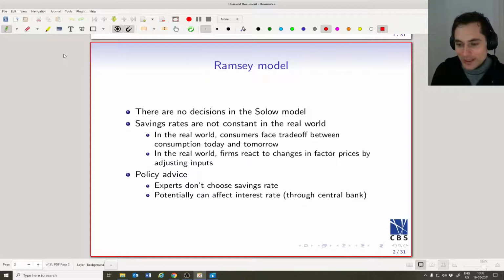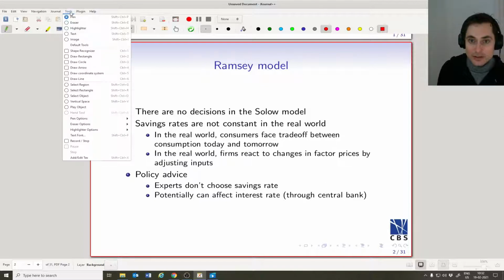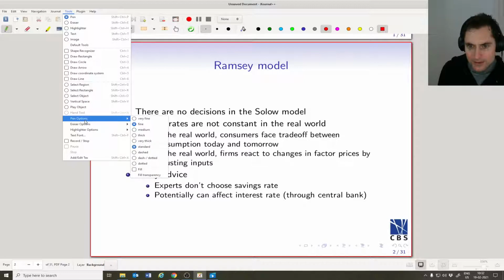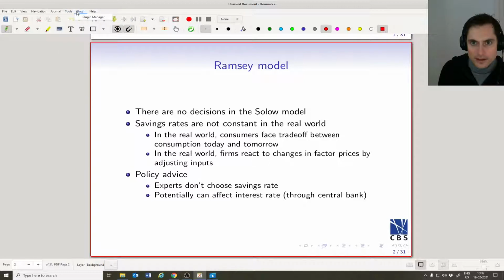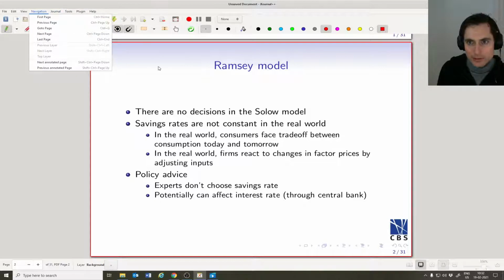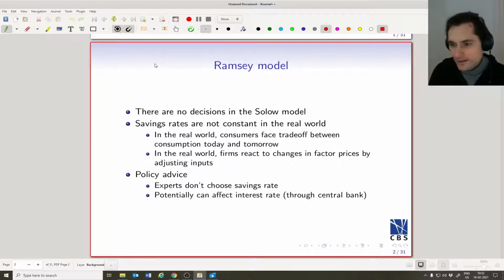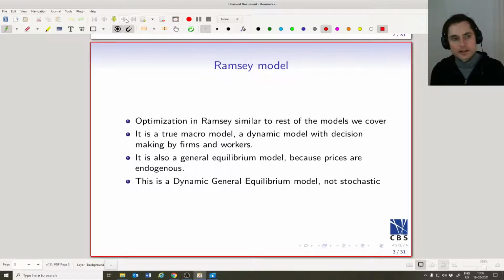But anyway, we can't force people to save, but the central bank does change the interest rate, right? So if the central bank is changing the interest rate, then in a sense, it can influence how much people save.